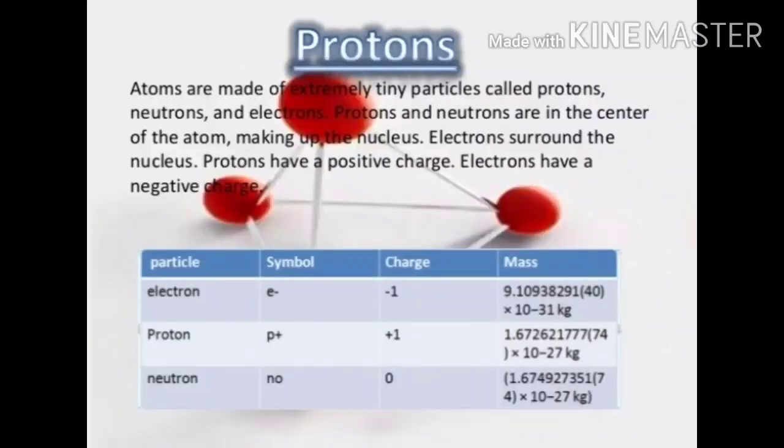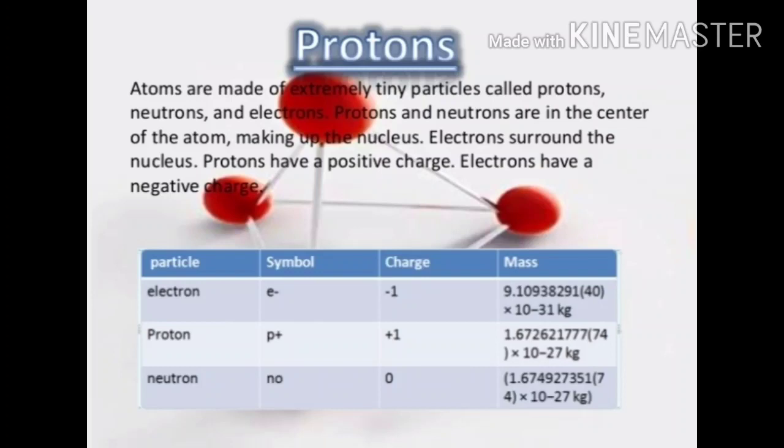The last subatomic particle of an atom is the proton, which is defined as the fundamental particle of an atom having 1 unit positive charge and mass equal to that of 1 hydrogen atom, and these subatomic particles are present inside the nucleus.